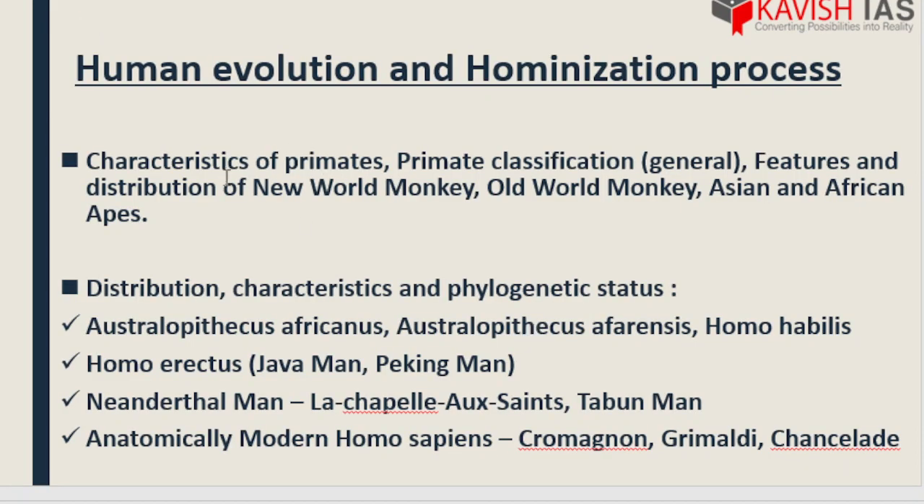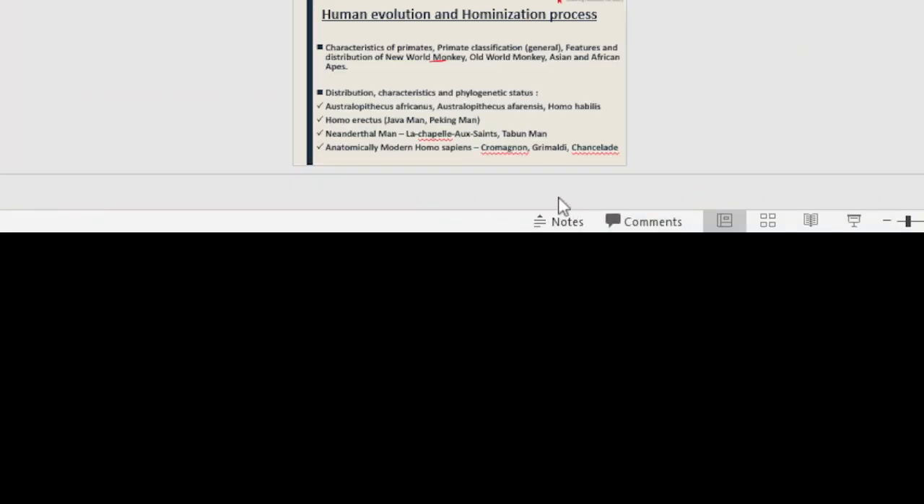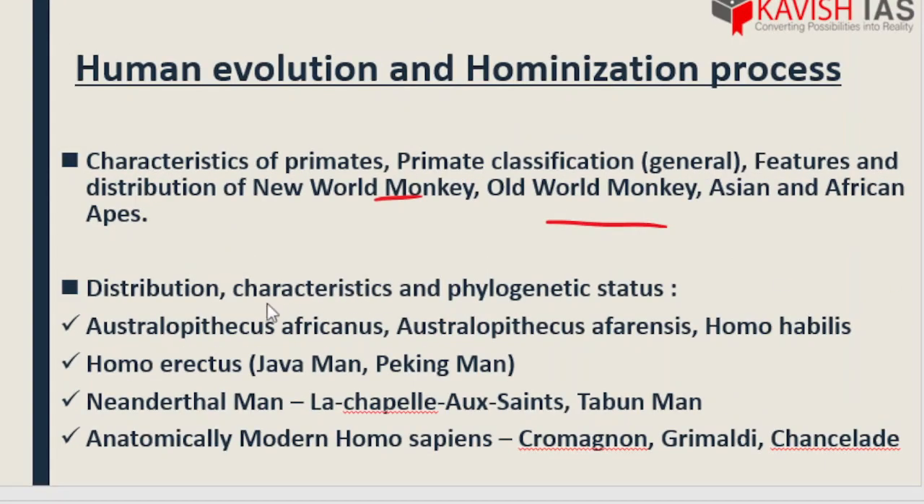Next, we have the characteristics of primates, primate classification, features and distribution of New World monkey, Old World monkey, and apart from that we have the Asian and African apes. So basically these four types of monkeys and apes we need to study: New World monkey, Old World monkey, Asian and African apes.